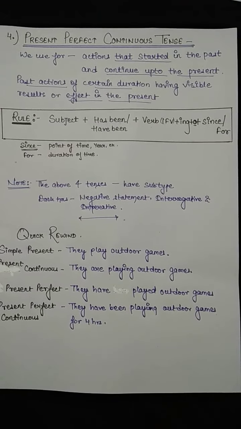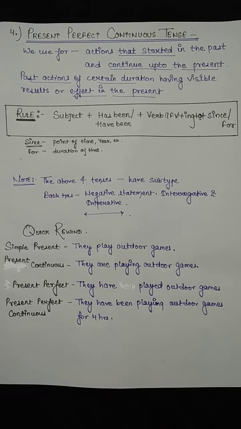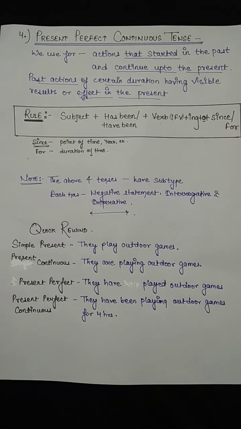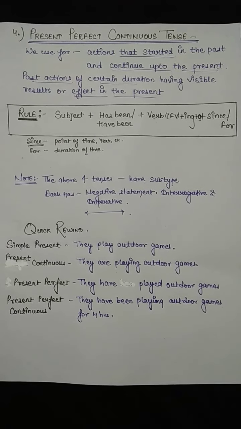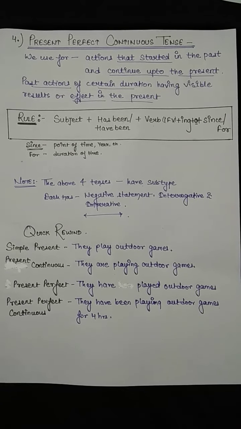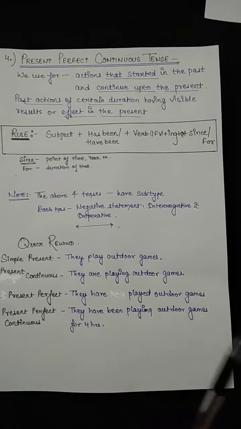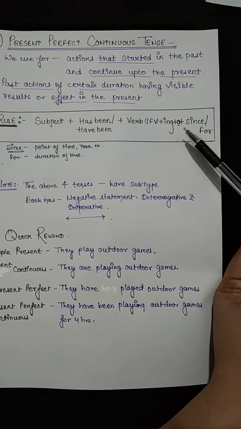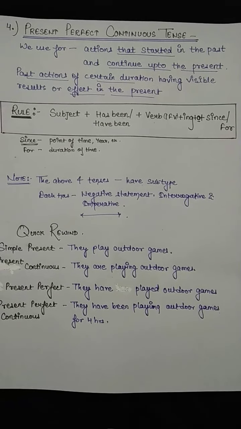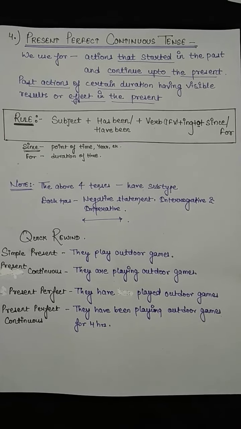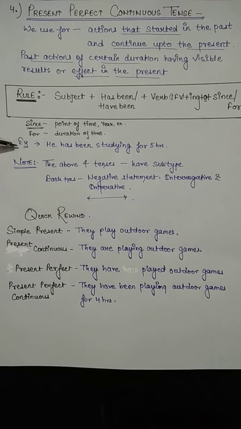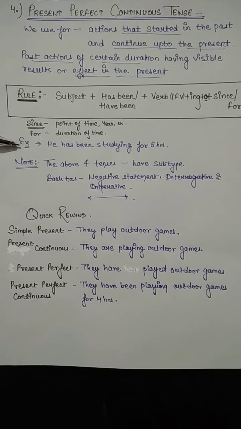That means we have started some activity in the past and still the activity is going on, still the action is in continuation. Rule, subject plus has been or have been plus first form of verb plus ing plus object, plus since or for. Since is used with a point of time or year when it is given, and for with the duration of time. Alright, and an example for this. Here is the example. He has been studying for 5 hours.